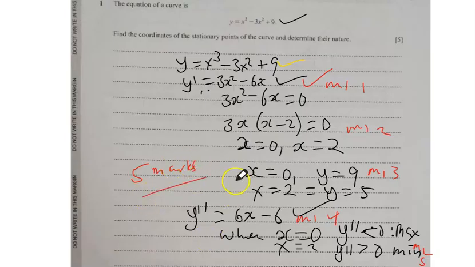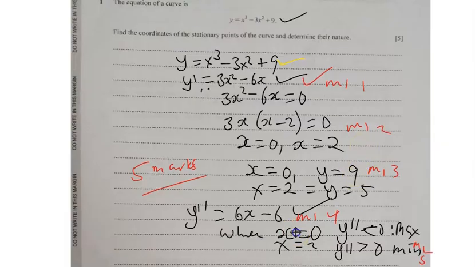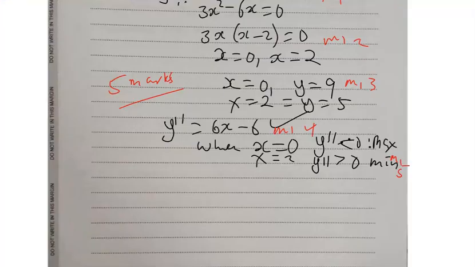Okay, so let's proceed to the second question. Question number 2. So you have the diagram here. The diagram shows a triangle ABC with AB 12 centimeter, AC 9 centimeter, CAB is 0.8 radians. So in this diagram, we are supposed to find the perimeter of the shaded region, this particular area